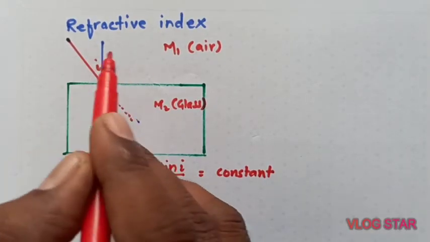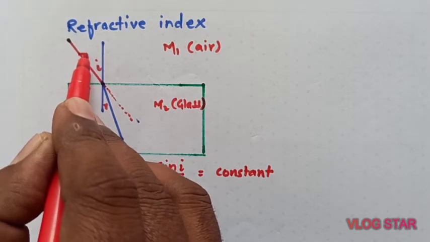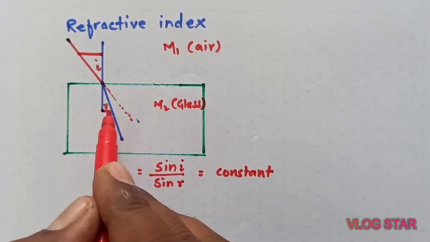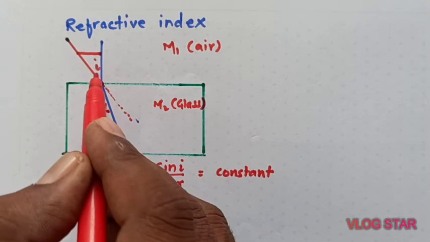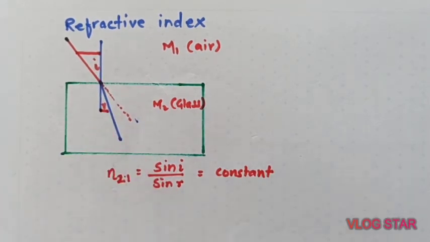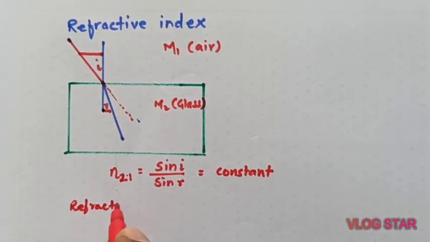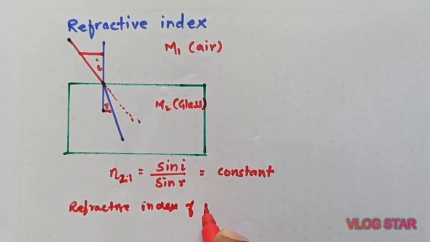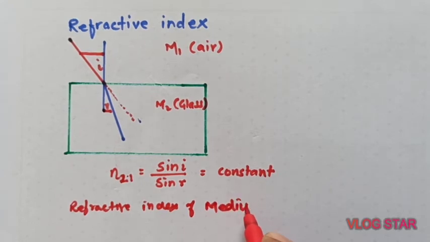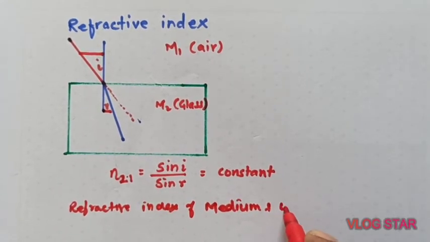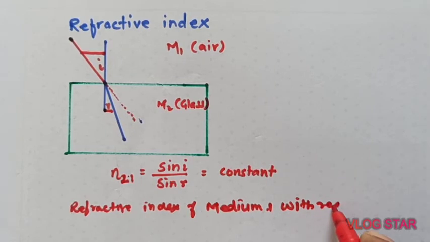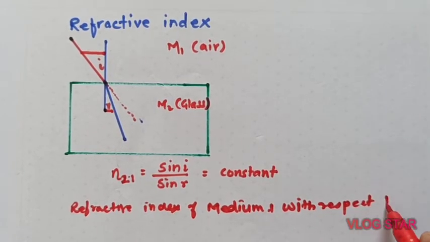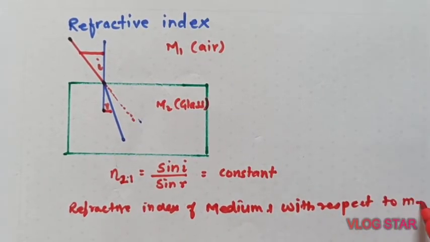For that you can draw right angle triangles, isn't it? So you can find sine I and sine R. This is geometrically. Or secondly, the refractive index of medium 1 with respect to medium 2.